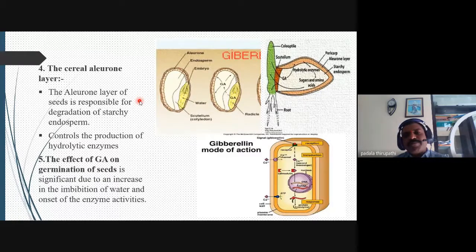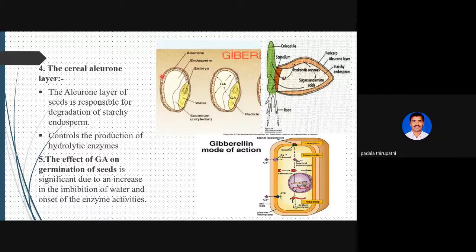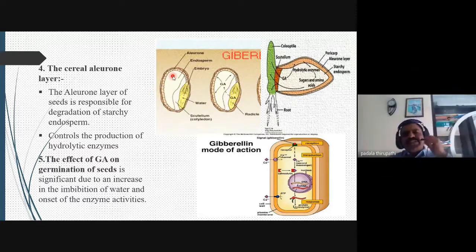So in this slide we observe the aleurone layer. So this is the aleurone. Have you ever seen our paddy? There's rice grain or wheat grain. Rice grain we can also call a fruit. Rice grain is nothing but a fruit, you know, a caryopsis. The fruit we can call a caryopsis.